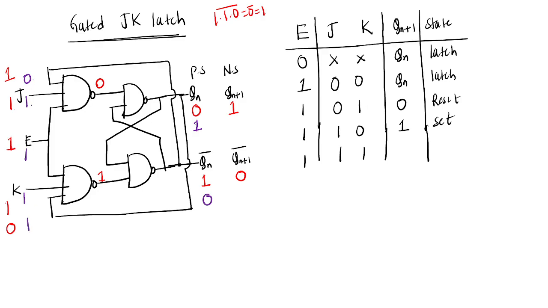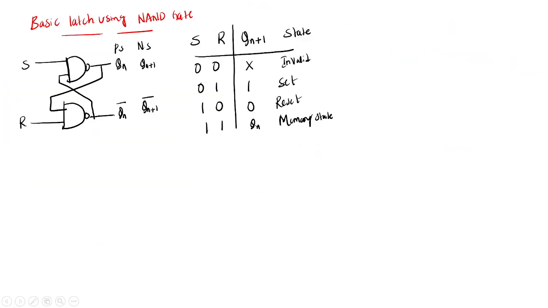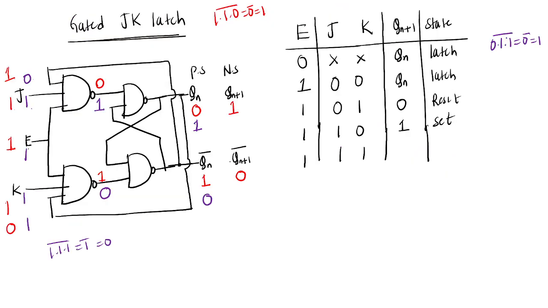Now 0, 1, 1, 1 whole bar is 1, and 1 and 1 and 1 whole bar is 0. So for 1, 0, what is the state? Reset state. So here you are getting 0 and here you are getting 1.